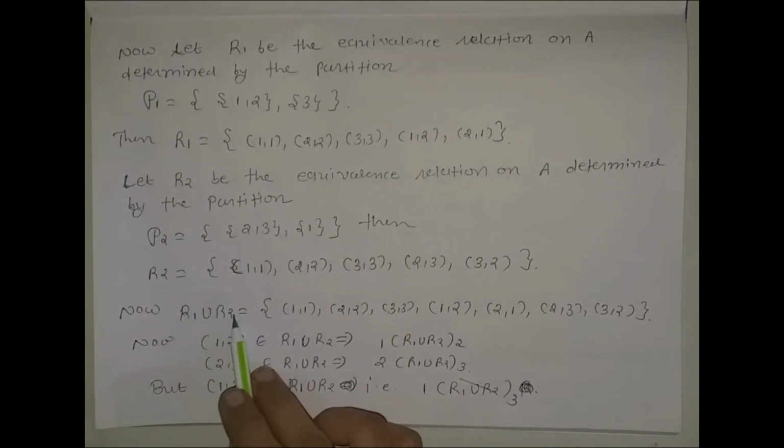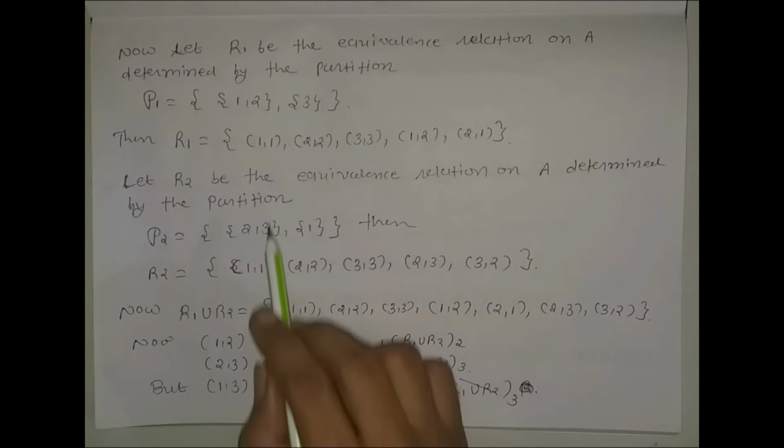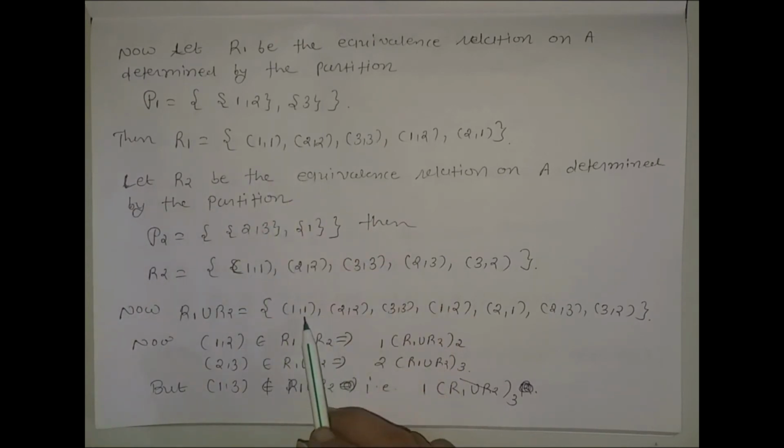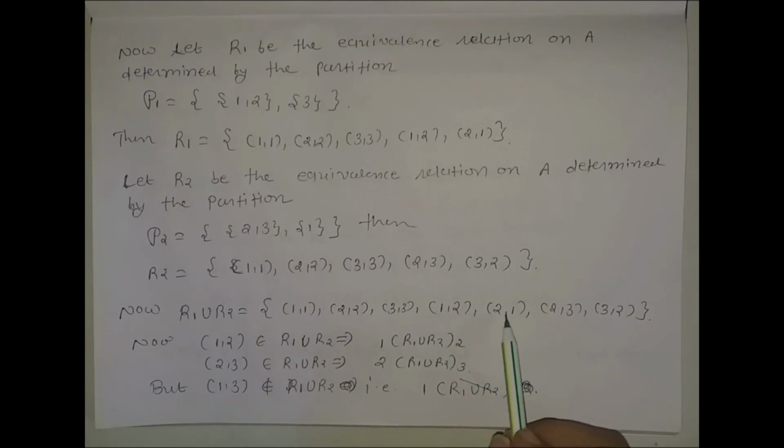Now consider R1 union R2. This has the ordered pairs (1,1), (2,2), (3,3), (1,2), (2,1), (2,3) and (3,2). Now (1,2) belongs to R1 union R2, that is, 1 is related to 2 by the relation R1 union R2.